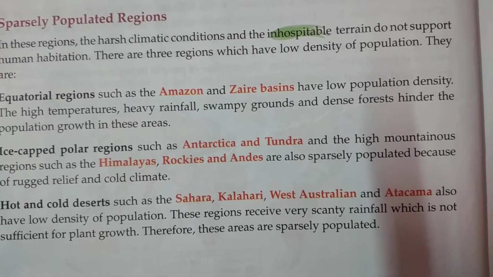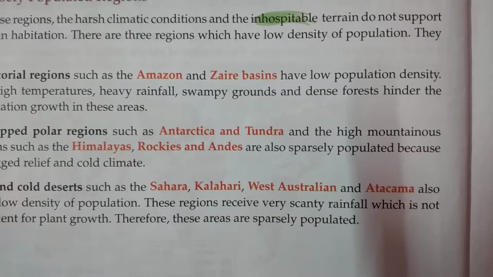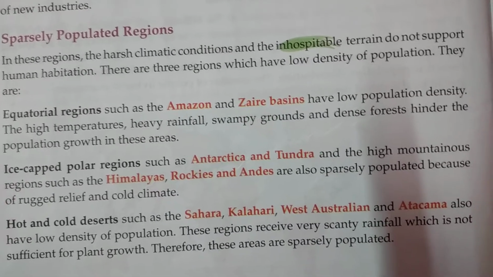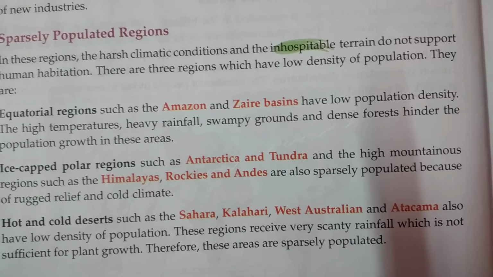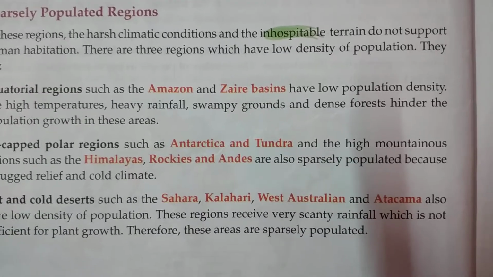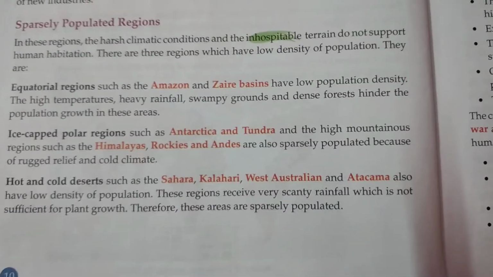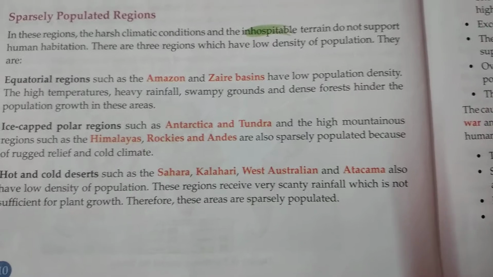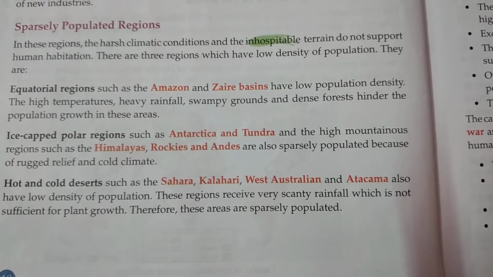Within the equatorial region, places like the Amazon and the Zaire basin have low population density. Why? Because in these places the temperature is very high, rainfall is heavy, with swampy grounds and dense forest. The Amazon is in South America, Zaire is in Africa.